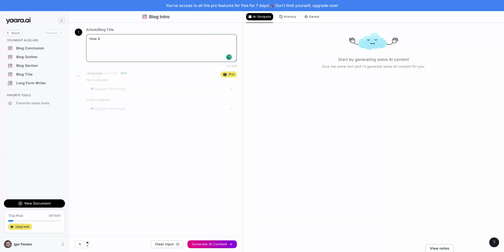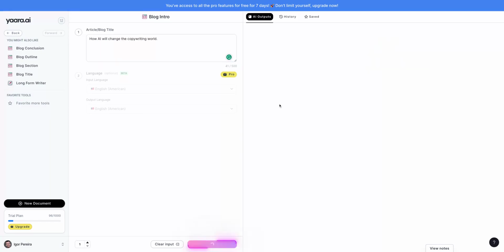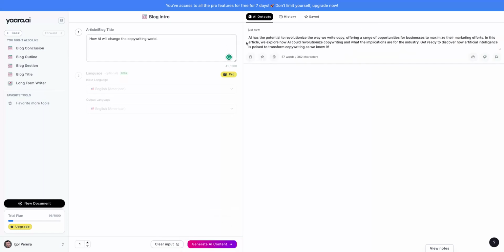Right here, AI in copywriting, generates the AI content. You'll be able to change your language as well with the pro version. And the tool just wrote: AI has the potential to revolutionize the way we write copy, offering a range of opportunities for businesses to maximize their marketing efforts. In this article, we explore how AI could revolutionize copywriting, etc. So it created a blog intro for that blog title.